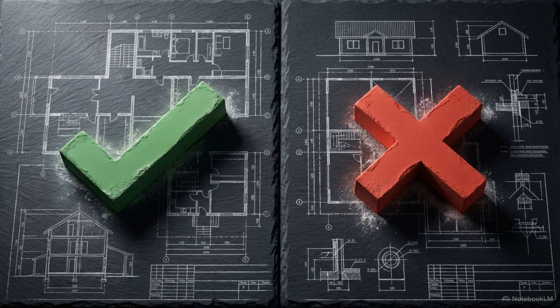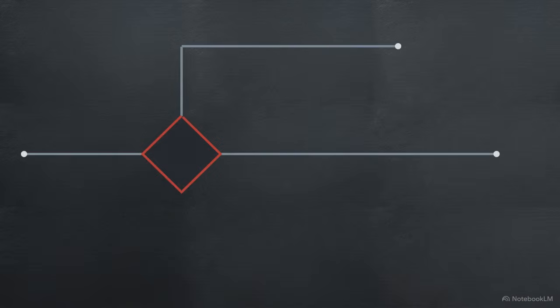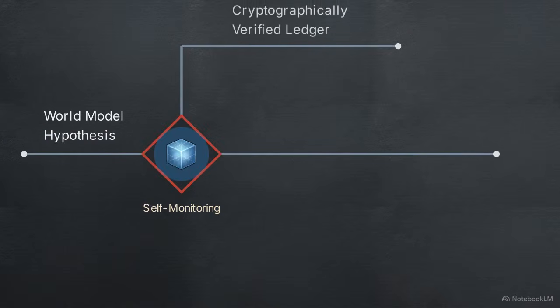A new architectural paradigm requires hard, falsifiable boundary conditions, tests that the new system passes, but current language models definitively fail. One of these is the metacognitive halt hypothesis. A genuinely intelligent system must possess true self-monitoring. It must explicitly know what it does not know. This is achieved by coupling an active world model directly to a cryptographically verified ledger.